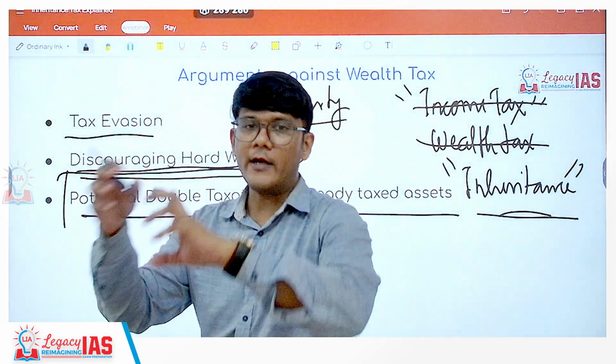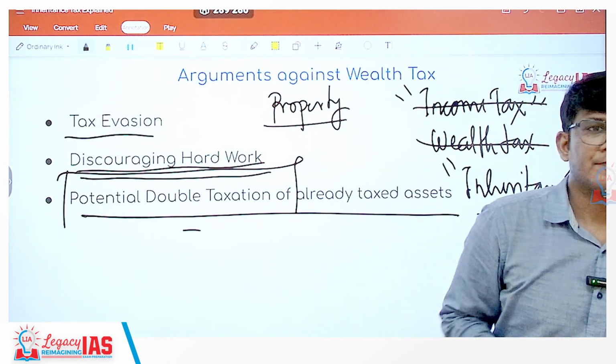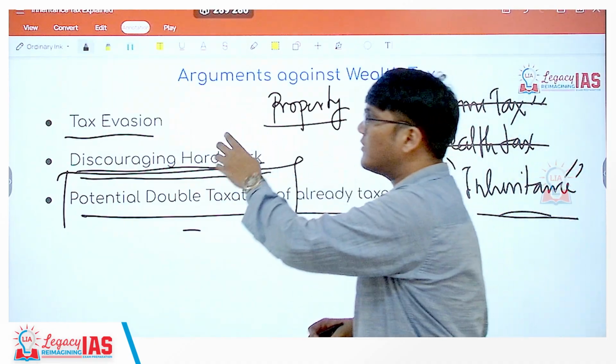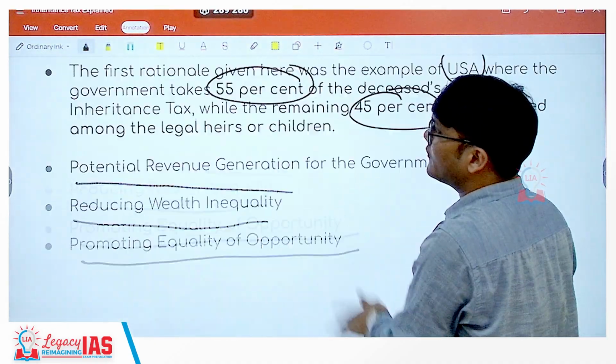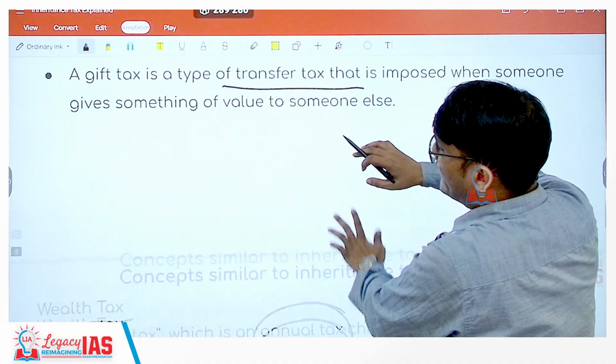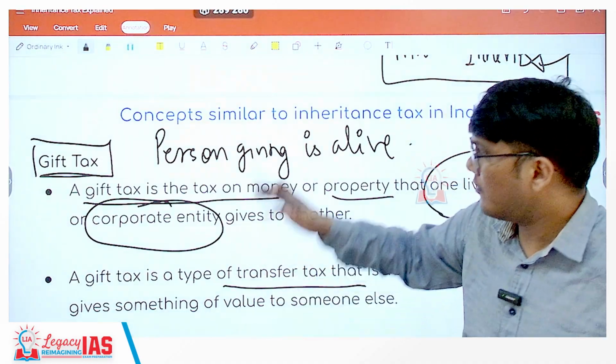So this is what inheritance tax is all about and the related concepts. That's about it. I hope this is absolutely clear. It's important, questions can come on this, and especially the differences between the different concepts which are similar to inheritance tax but are not inheritance tax should also be very clear.